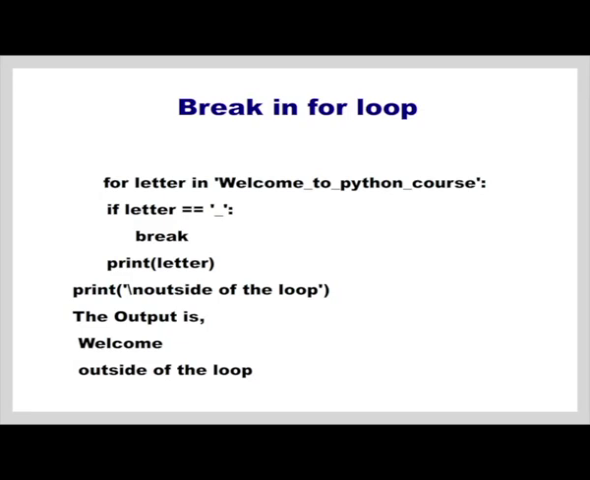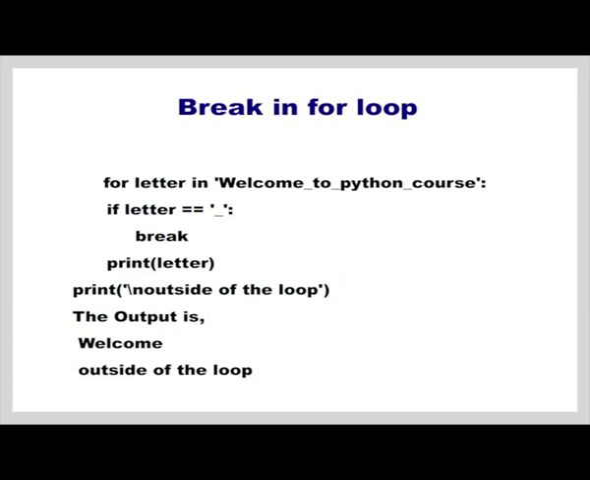So, we iterate over each character present in the string using the iterating variable letter. If the letter is underscore, we break, and if it is not underscore, we just print the letter. So, what would be the output? Initially W will be the first letter, which is not equal to underscore, so the letter gets printed, and as we proceed like that, we encounter the first underscore after welcome. That letter is equal to underscore, so we break out of the for loop and go to the statement outside of the loop.